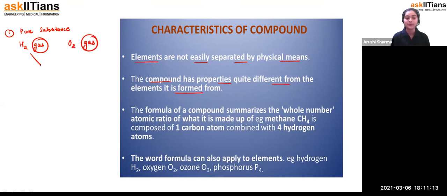Right? But when we combine this H2 and O2, what are we getting? We are getting H2O. So don't go over their chemical properties. I'm not asking that you have to go in very deep. What you can do here is just check their physical state. Like the hydrogen and oxygen, they are present in the gaseous form, but when they are combining together, they are forming H2O, and we know H2O is present in what form? That is the liquid form.